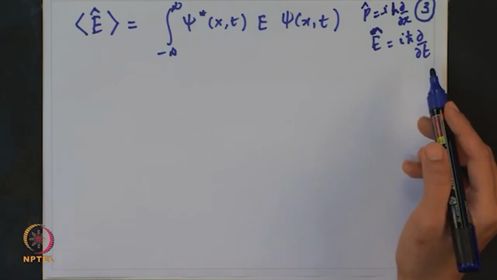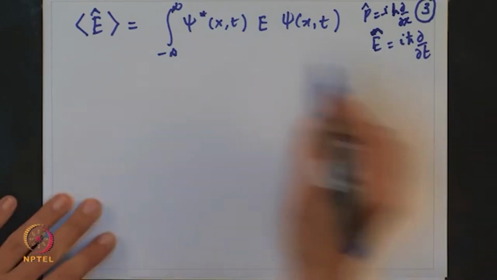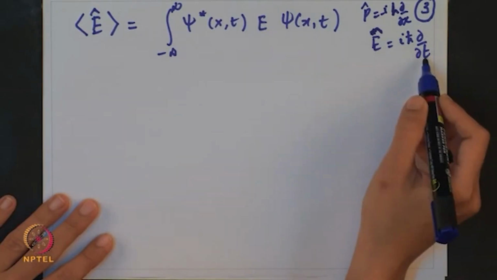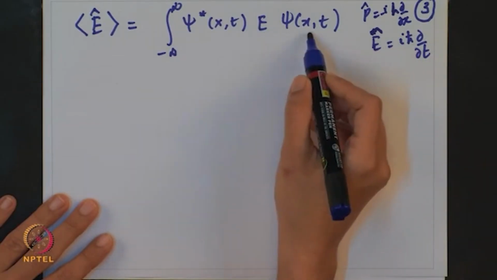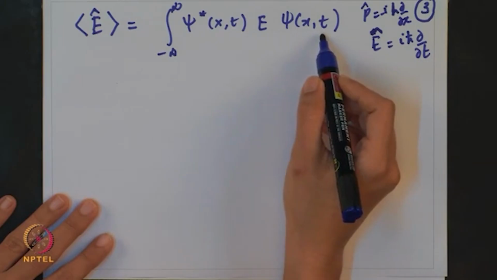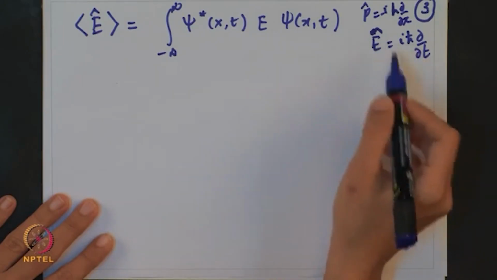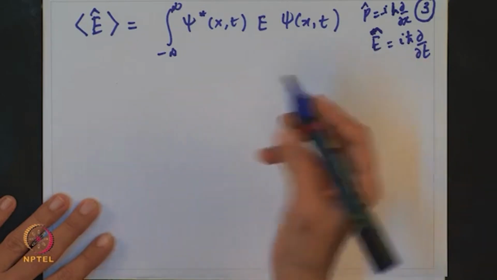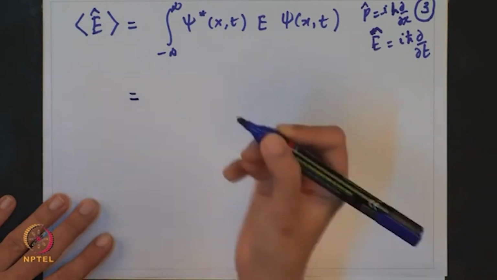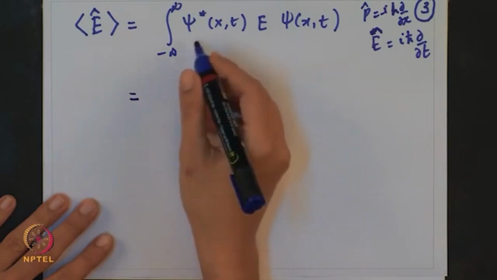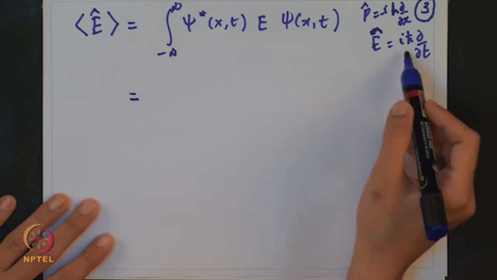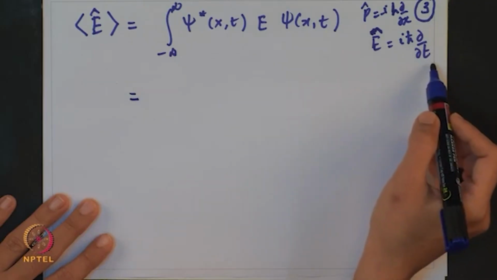So now what we do is we will solve this. Here you will substitute dou by dou t, and then when you differentiate psi of x comma t with respect to t, the energy component, that is E1 and E2, will come out in the derivative. So finally, you will have to write explicitly psi star and psi and operate E as i h cross dou by dou t.